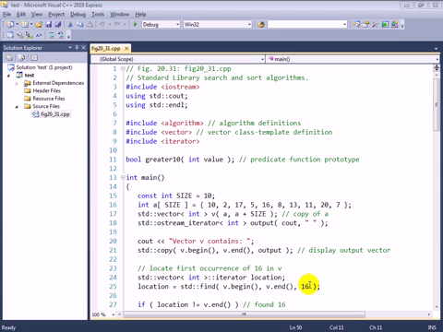Figure 20.31, Basic Searching and Sorting Algorithms of the Standard Library. In this example, we'll take a look at several different ways to search through a container and also to sort the contents of a container as well.